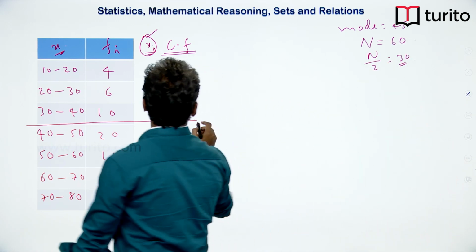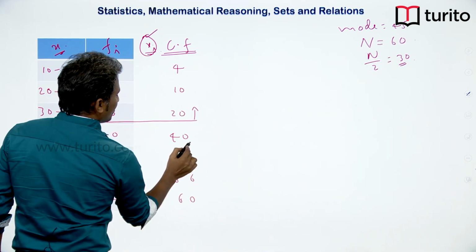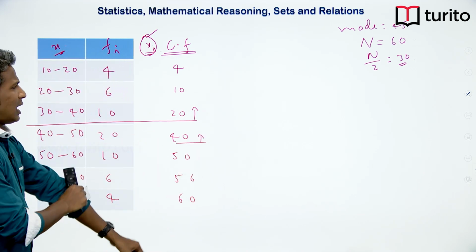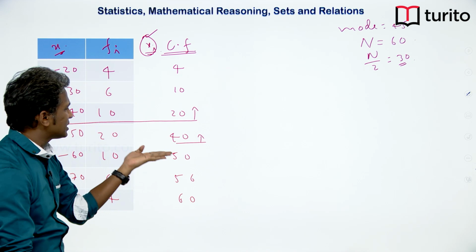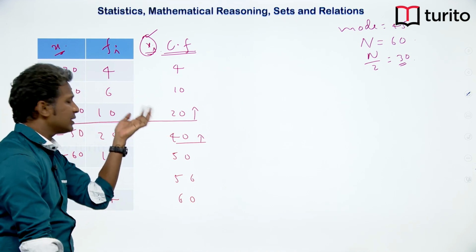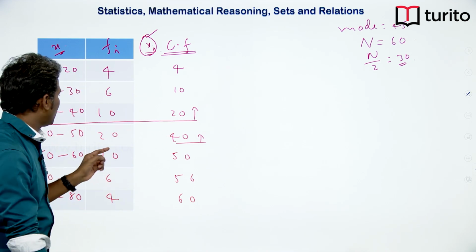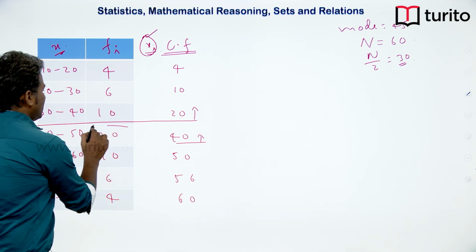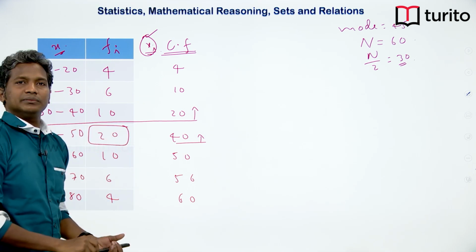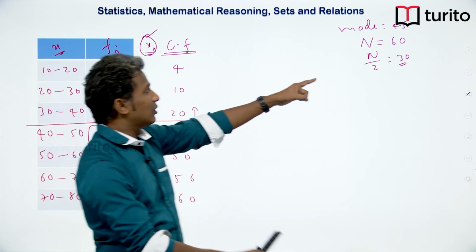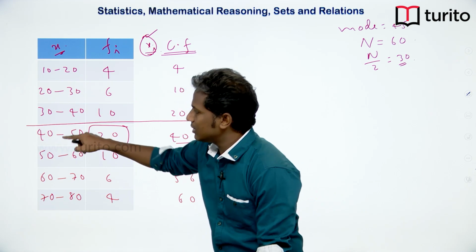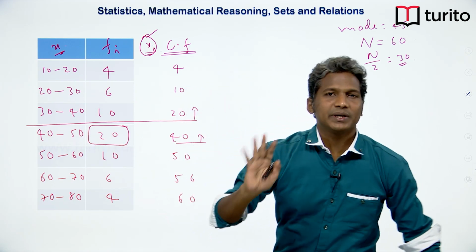So till this step we got 20 reading, but after this step we got 40 reading, and if 30 comes, 30 must have come somewhere between this 20 and 40. Now check here, this interval has total reading as 20, but we want how much? We want 30. So somewhere between 40 and 50 the median must be present.